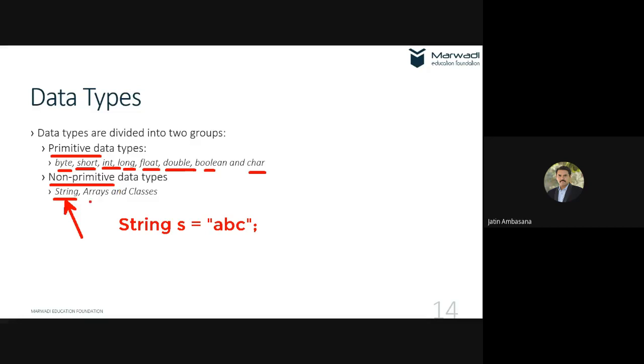Then we have arrays, which can contain primitive data types and also non-primitive data types like objects, such as an array of strings, an array of objects of classes, or an array of primitive data types. So these are some of the data types that are available in Java.